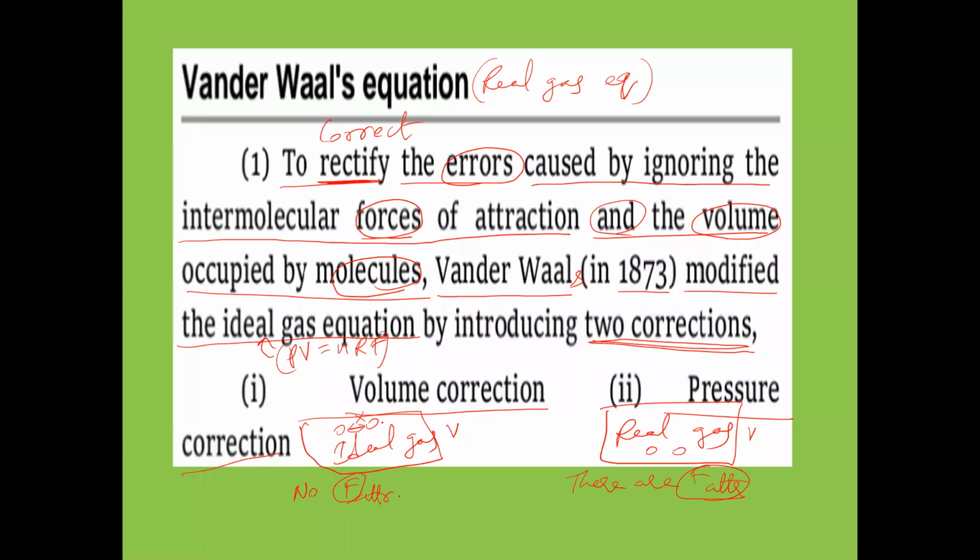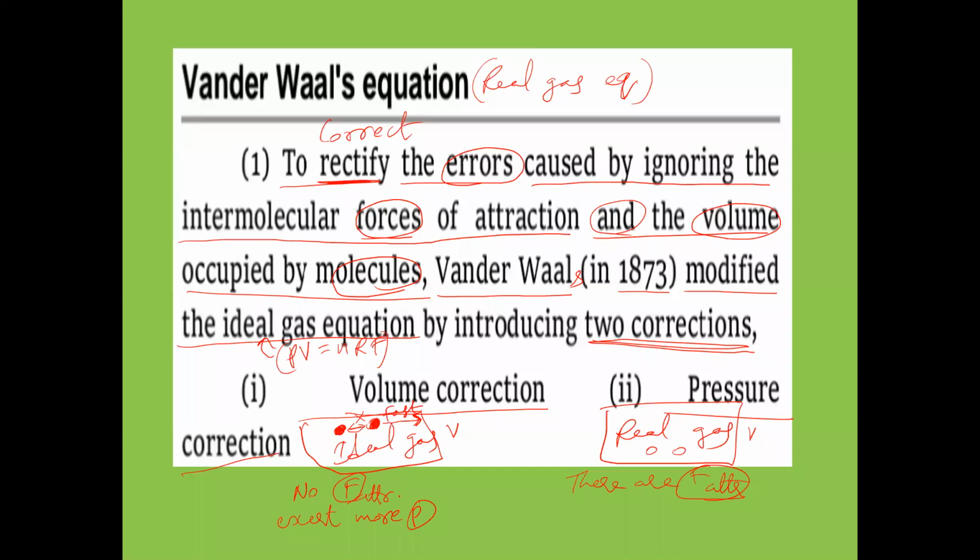Now see here, when there are no forces of attraction between two gas molecules, these molecules move very fast and collide with the walls, and exert more pressure. Why do they exert more pressure here? Because there are no attractive forces between this gas molecule and that gas molecule. The attractive force is negligible, so one molecule is not pulling the other molecule. That is why the gas molecules move much faster in ideal gases.